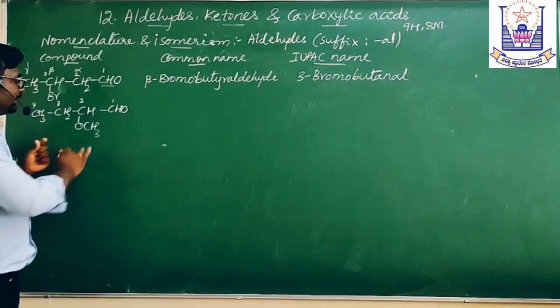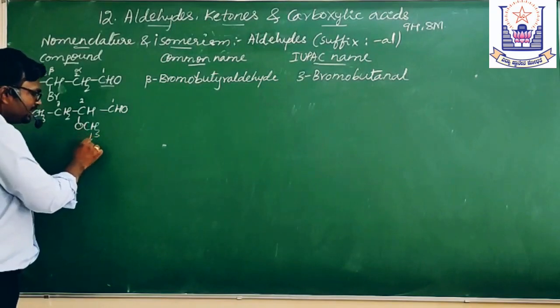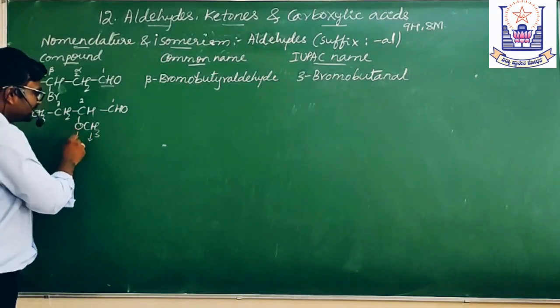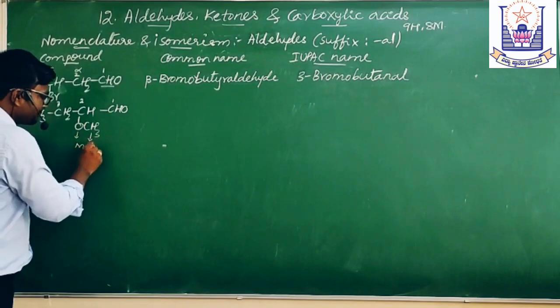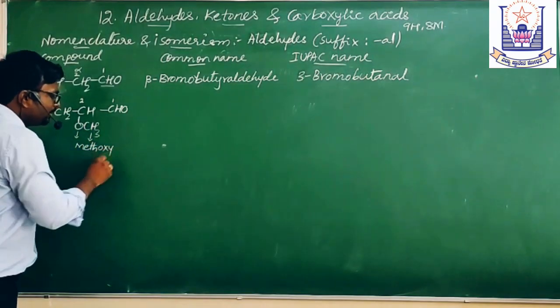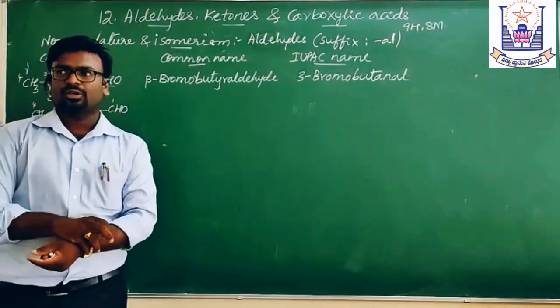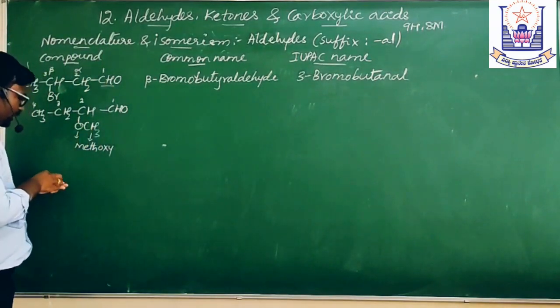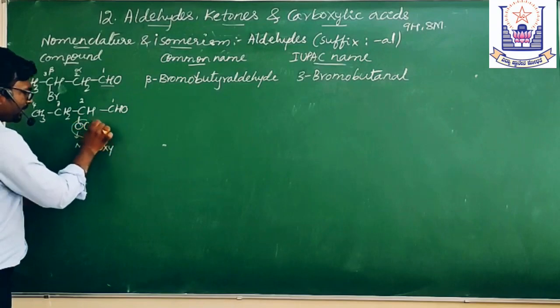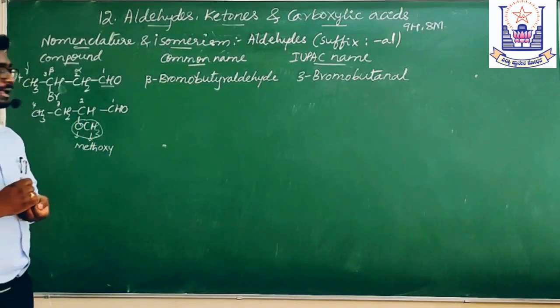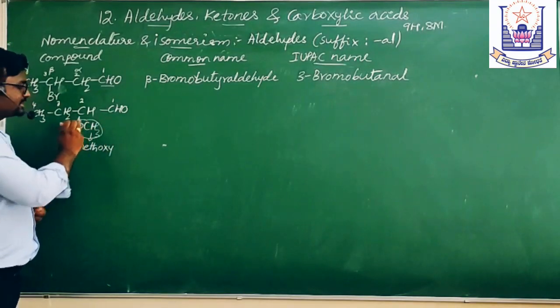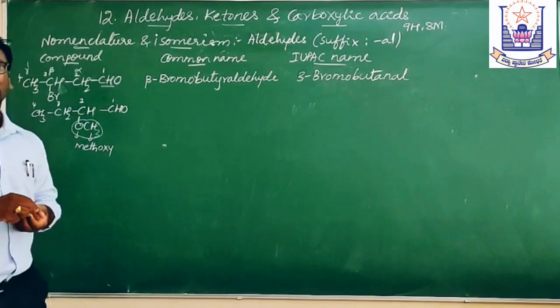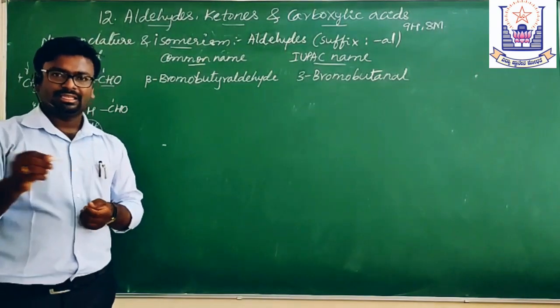CH3 is methyl and O is oxy. Therefore, it is called methoxy. Methyl plus oxygen is methoxy. Now, what is this group called? Methoxy group. Whenever you see this sequence COC, it is an ether.